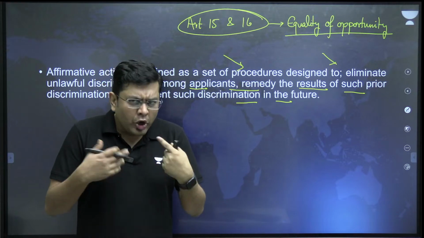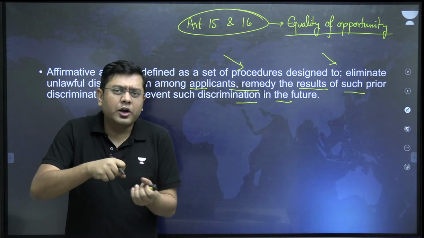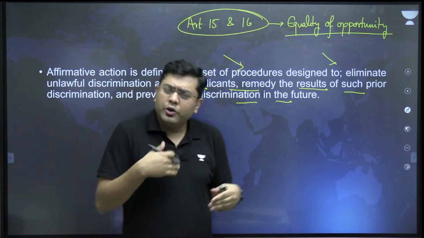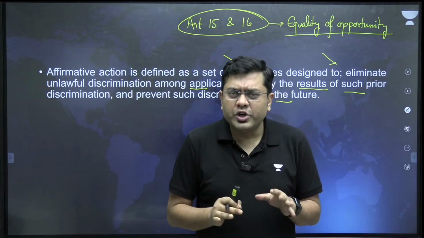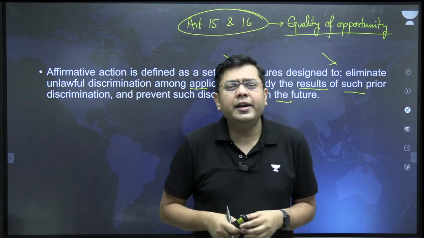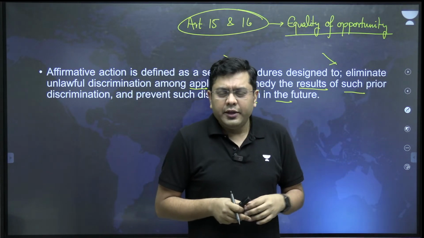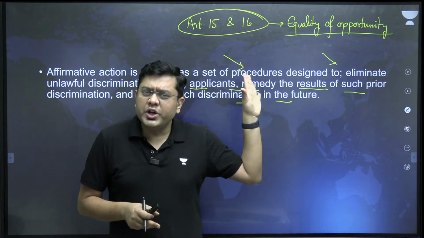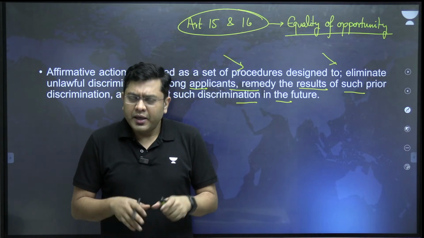Economically backward was basically a utility and a connotation which was extracted to provide reservation to the economically weaker section. In the constitution itself, it is mentioned socially and educationally backward classes, the ignored classes. So that is the portion under which reservations have been provided.